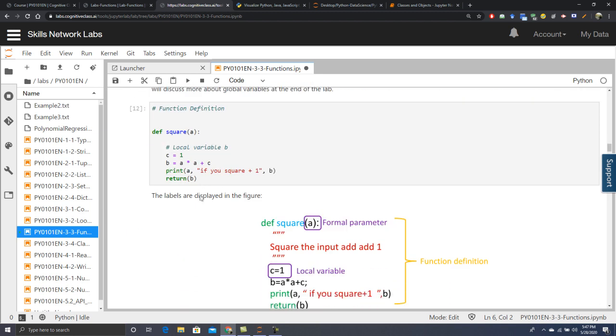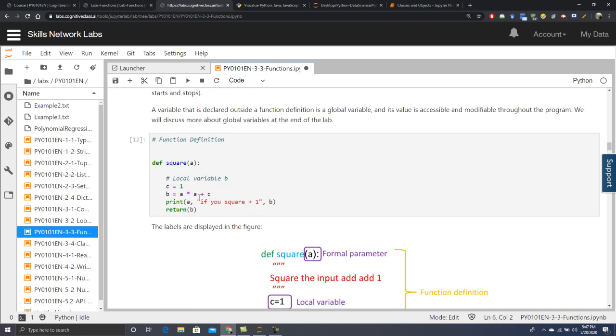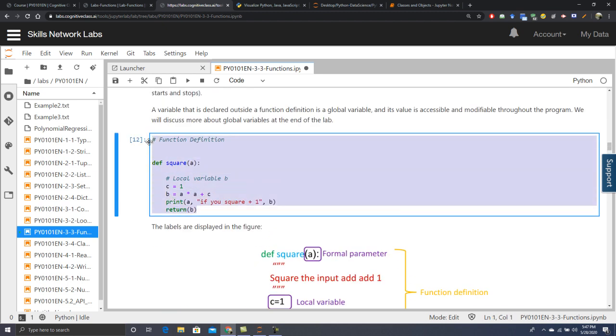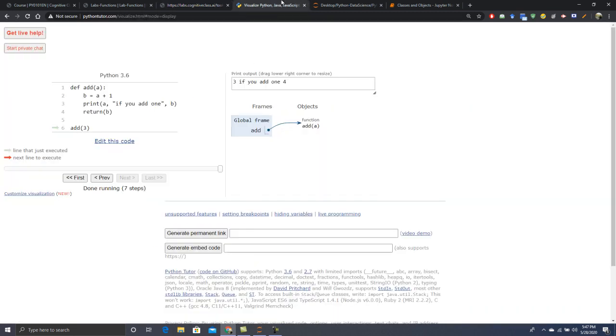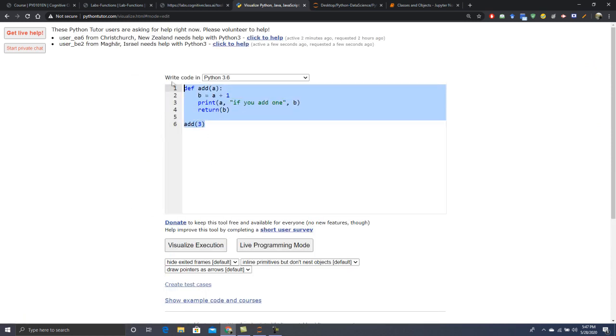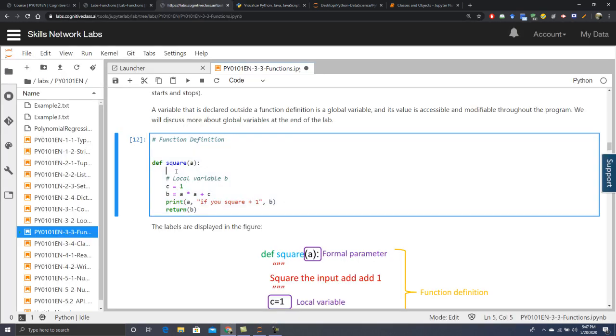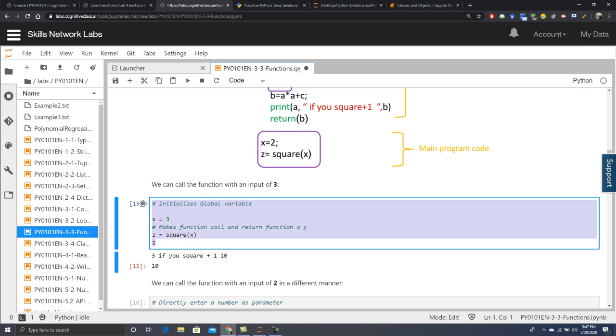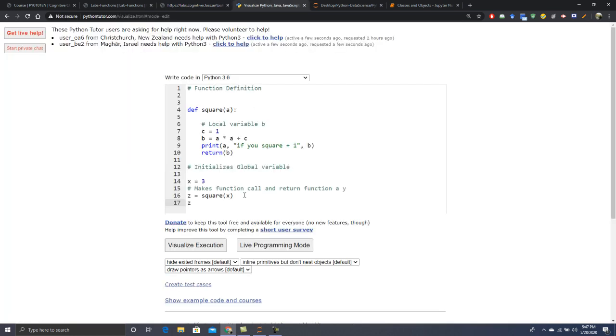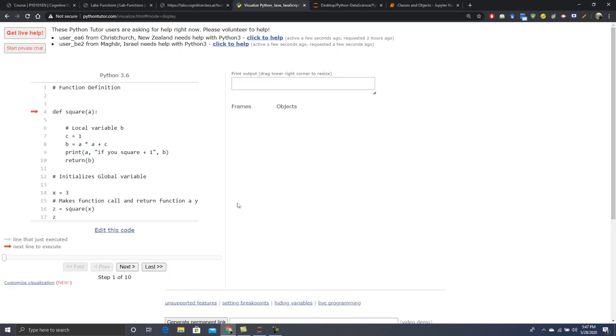Okay, so we have used return b over here. So let's execute this function using the Python tutor. Go and edit the code, you remove it. So this is the function definition, and this is the main function over here. Initialize, Control C, Control V over here, and then visualize it. So define a function square next, so it will directly jump outside the function as I told you previously.